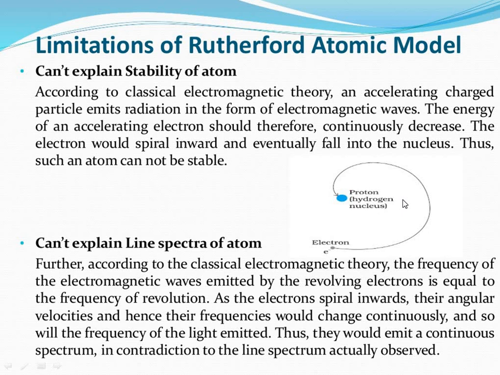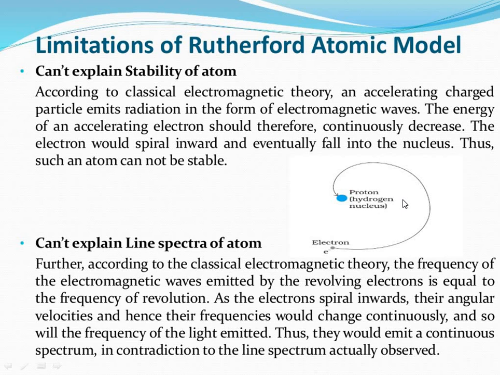Therefore Rutherford's model cannot explain the stability of an atom, because in practice the atom is stable. He stated that, keeping the nucleus stationary, the electrons move in circular paths.